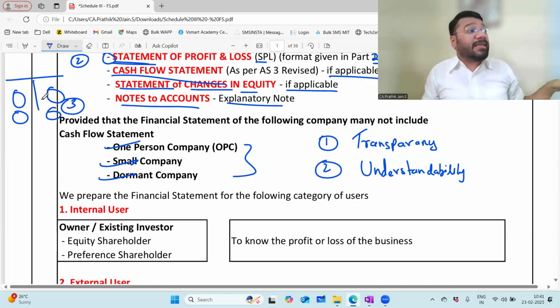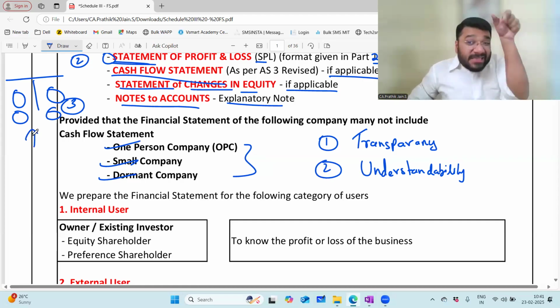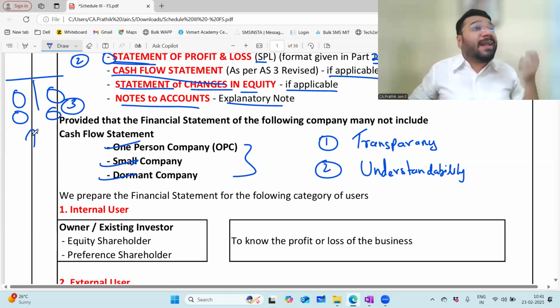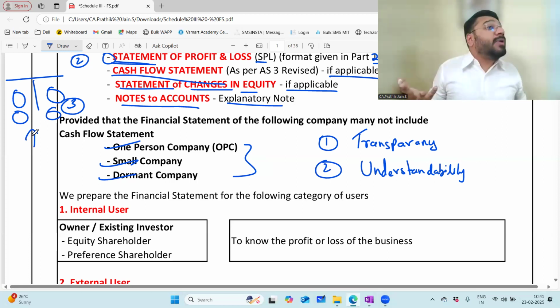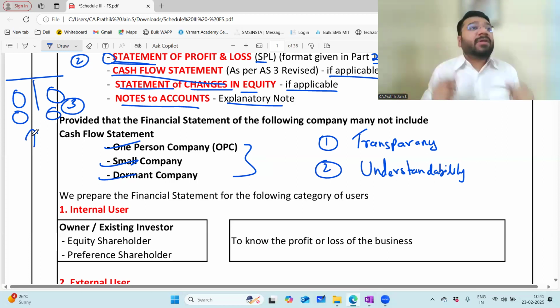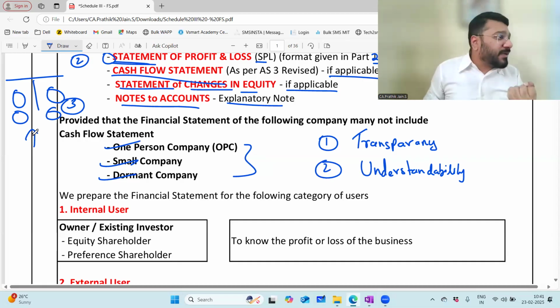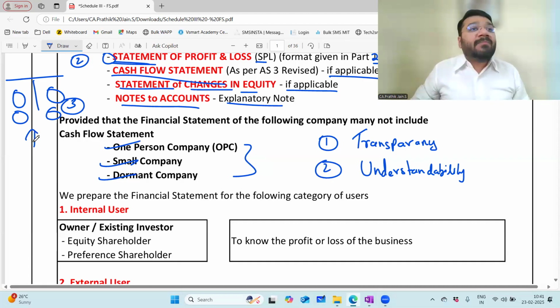The structure was very complicated, which could be understood only by the person doing accounting. But we understood in the last class that if you adopt a statement format, not the T-shaped format, a common man can understand the financial statement. These 7 people are not experts. They are not CAs. They could be general public, non-CAs, non-commerce oriented people. So the structure should be simplified so that they can understand the financial statement. The second objective was to ensure understandability of the statement.